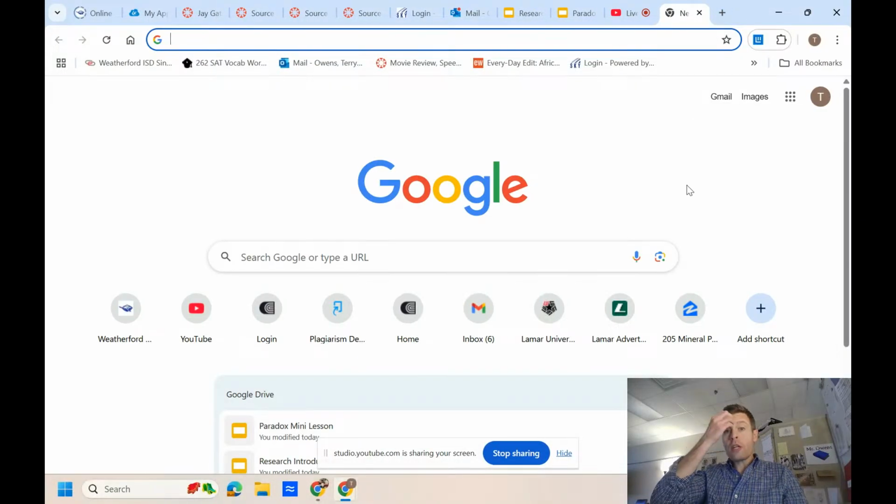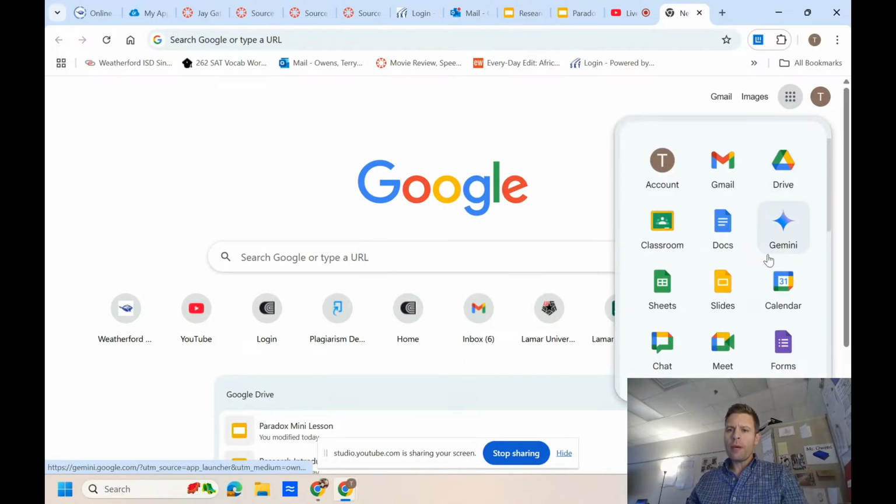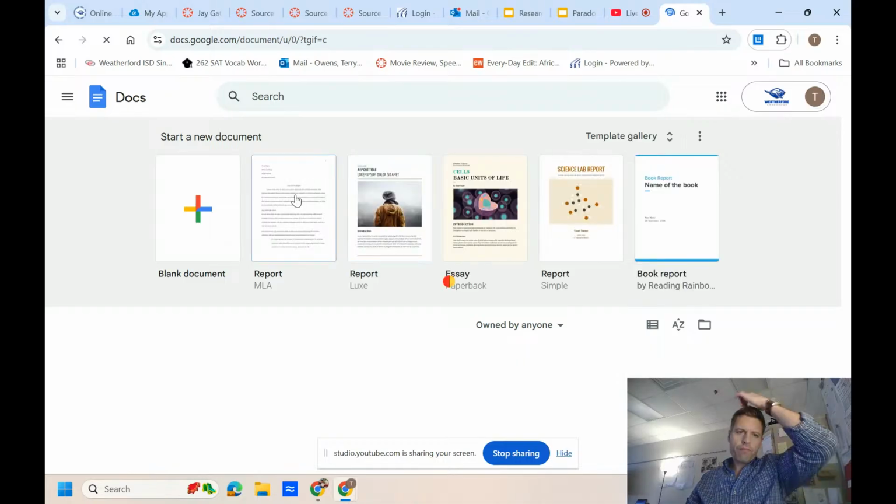Okay, I want to show you how to do in-text citations in MLA format. So I'm simply just going to come up and bring up a Google Doc for you.